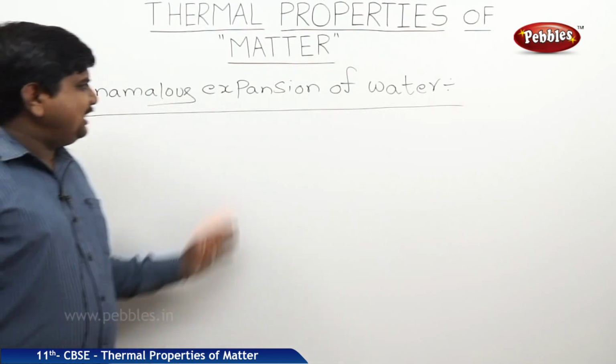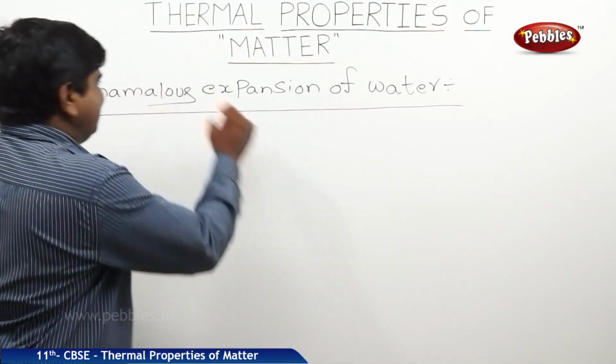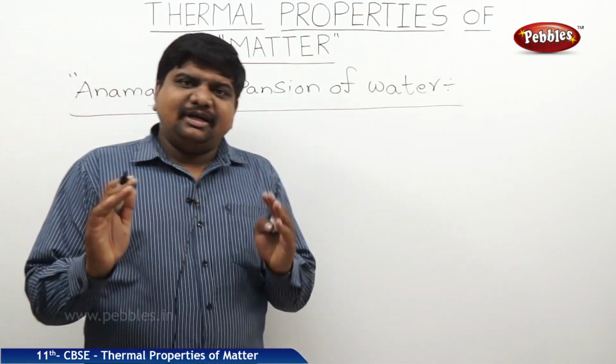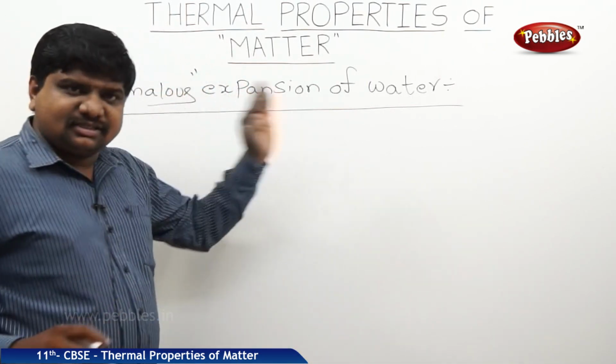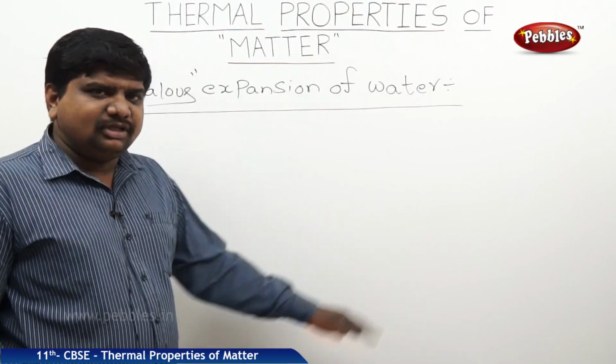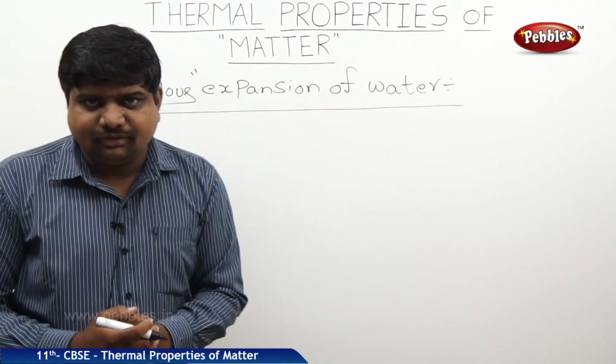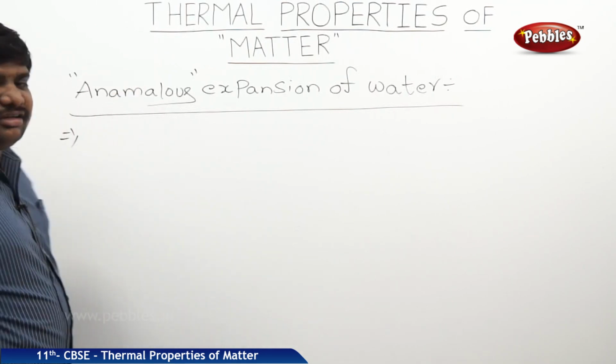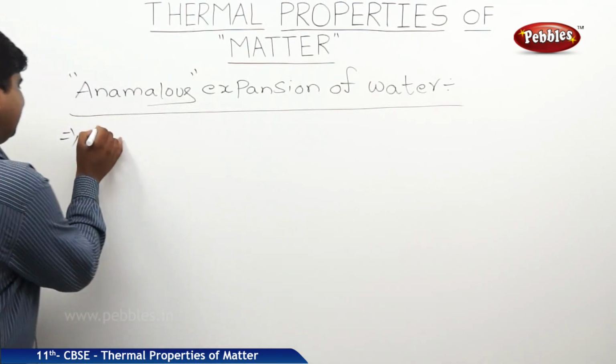So what is this anomalous expansion of water? Anomalous means it is not regular. For a particular value, its expansion takes place. Beyond that value or above that value, expansion won't be observed. So what is this concept? To understand this concept, we should know about critical temperature.